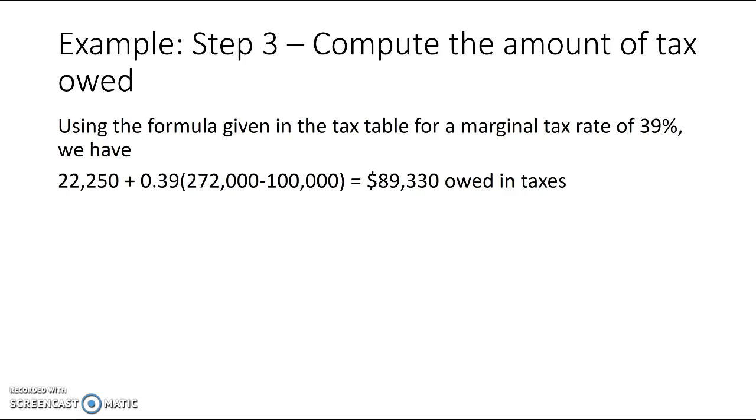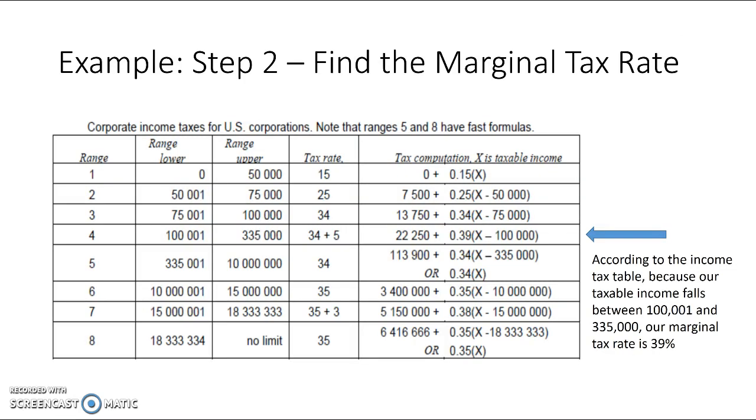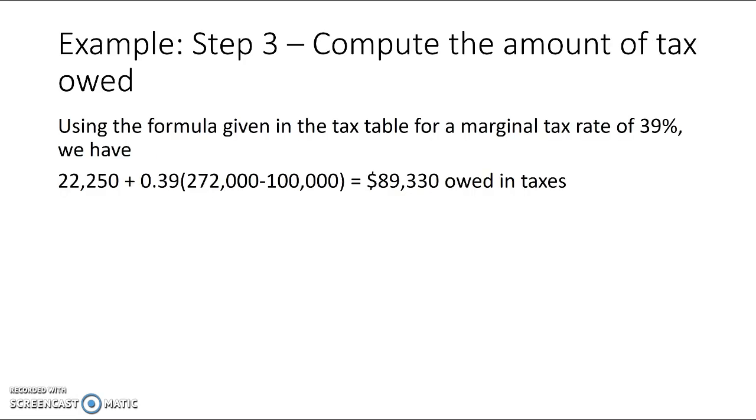Now we want to compute the amount of tax we owe, knowing the marginal tax rate of 39%. If we look back at the table, we see that the blue arrow is pointing to the tax computation, where X is the taxable income. We use this formula and plug in $272,000 for X and find that we owe $89,330 in taxes.